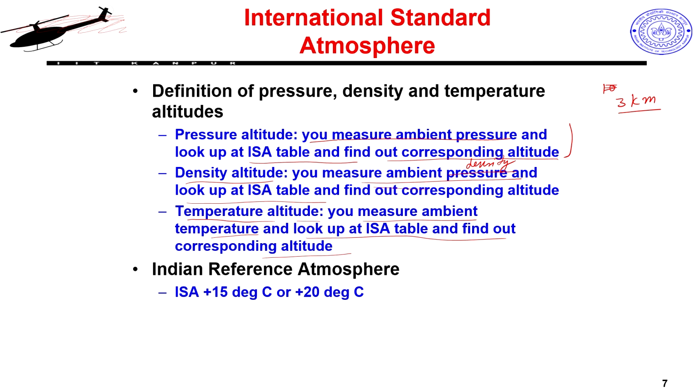Now, what is more common is pressure altitude, which is fairly common, and sometimes you may come across temperature altitudes also; people may talk about that. Density altitude you will never hear, because you cannot measure density that simply. There are no readily available instruments which could give you air density at a particular point. And when we measure pressure altitude or temperature altitude, how do we say it? Like, the pressure altitude is so many meters? Yes, you will say that.